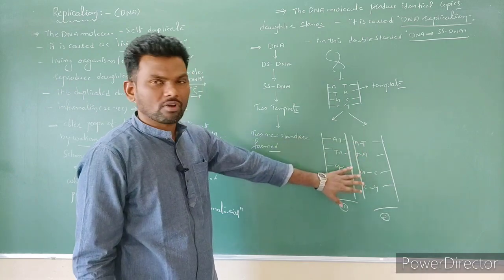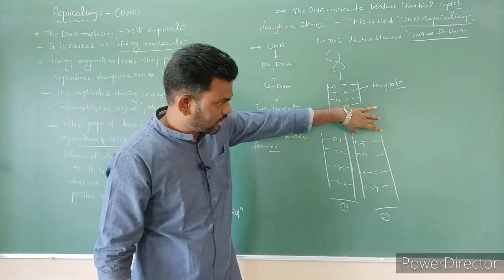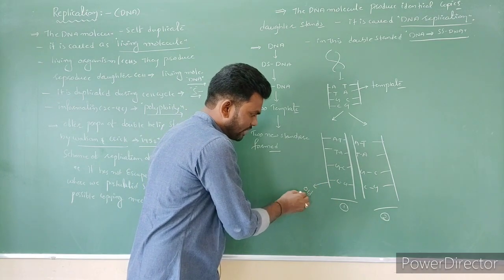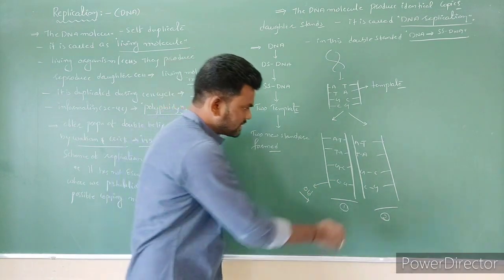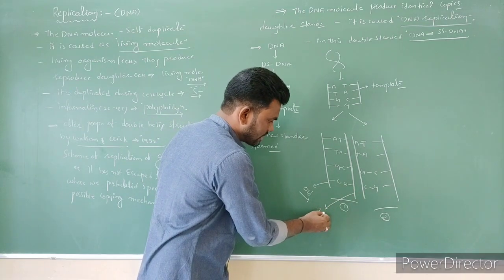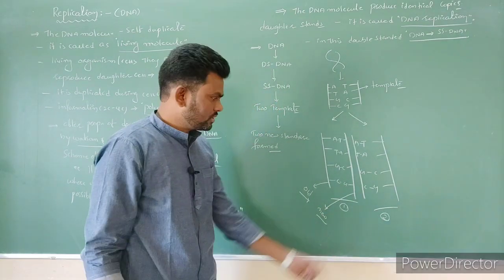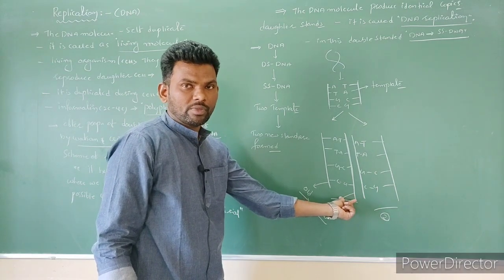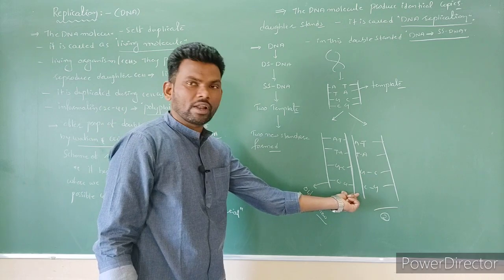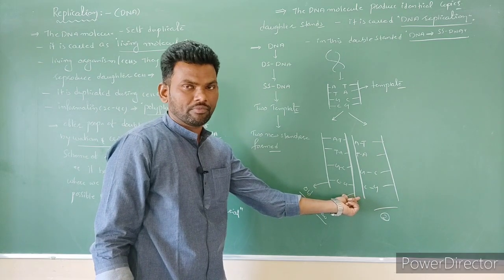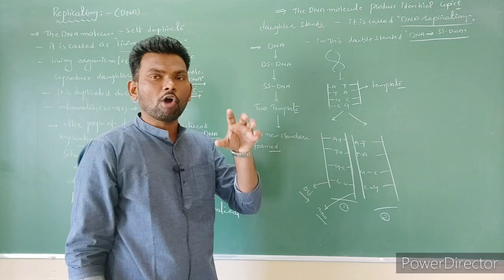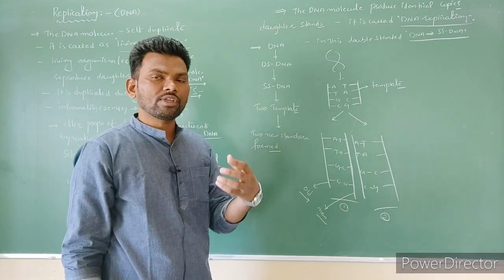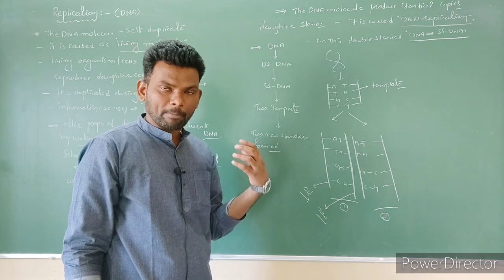After completion of this process, if you notice each daughter molecule, what is this strand? Old strand, the mother strand DNA. And what is this strand? The newly synthesized strand, right? So this daughter DNA is a combination of one old strand and one new strand. So this process is known as the semi-conservative method. It means only half of the information is newly synthesized and half of the information is transferred from the parent.